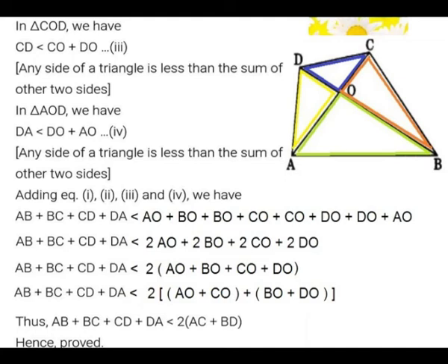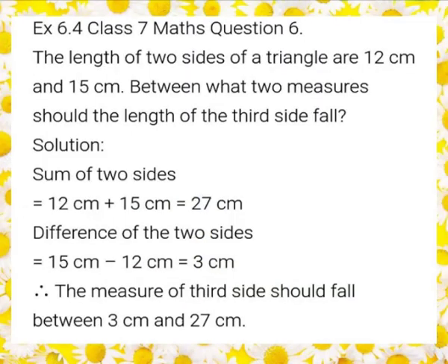Now in the RHS we are grouping and we get 2 times of AO plus CO plus BO plus DO. Now in the figure you can see AO plus CO makes AC and BO plus DO makes BD, such that we get AB plus BC plus CD plus DA is less than 2 times of AC plus BD.